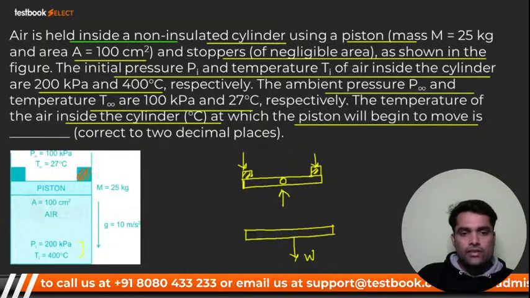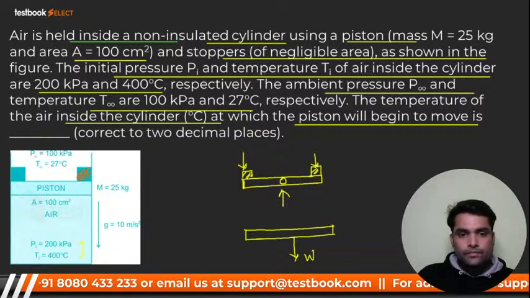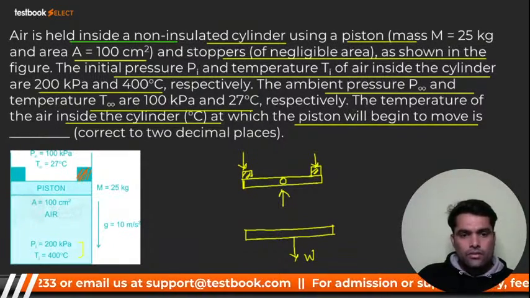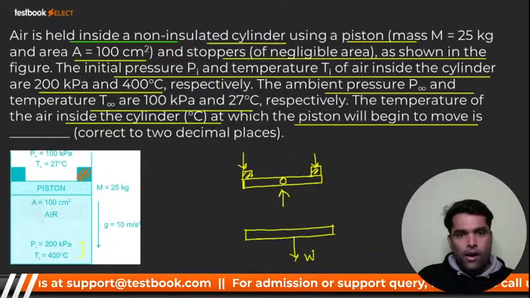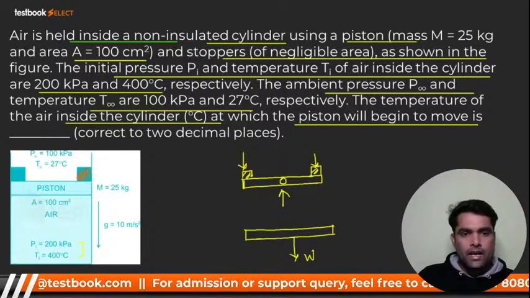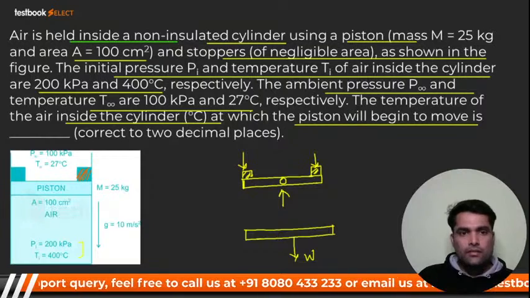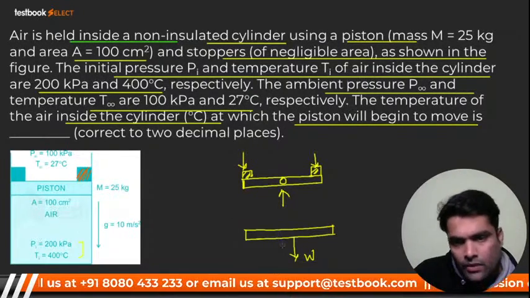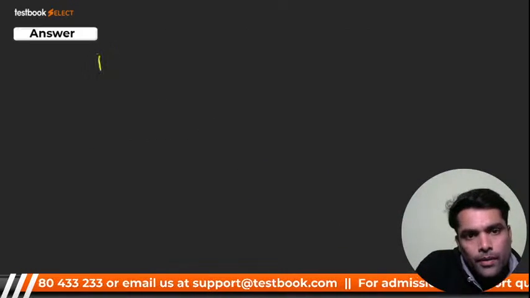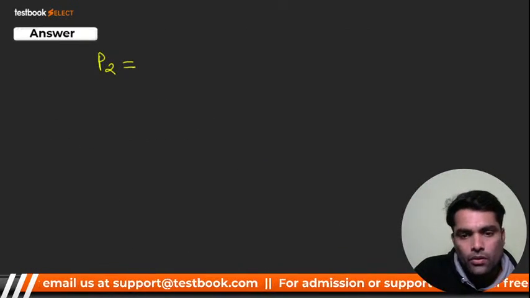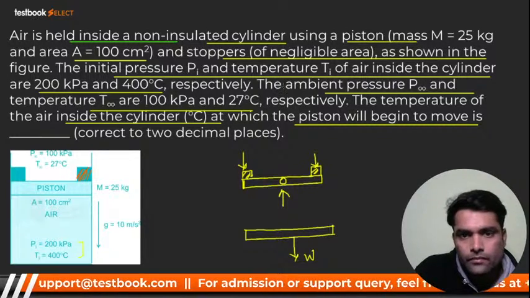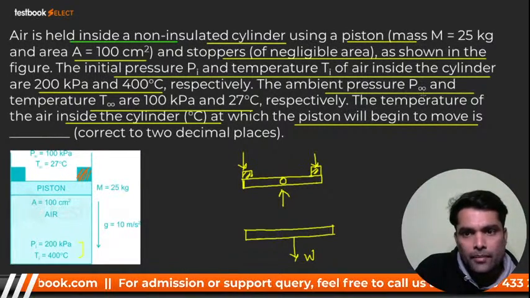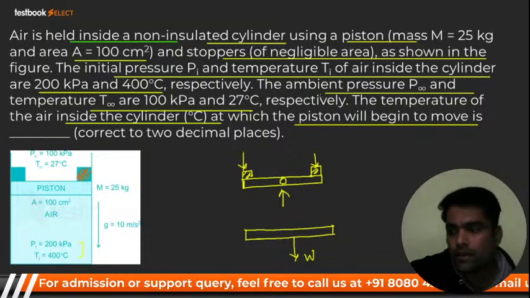So can I go ahead? Listen to me very carefully. First of all, we have to find out the P naught, and then we have to find out P2. What will P2 be? See, Ti inside the cylinder, the ambient pressure P infinity and the temperature is T infinity respectively.